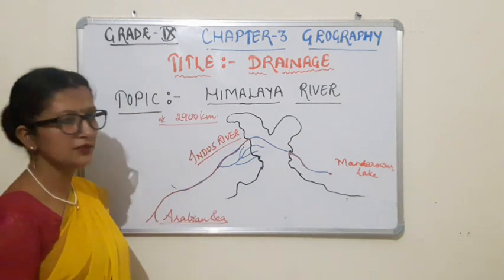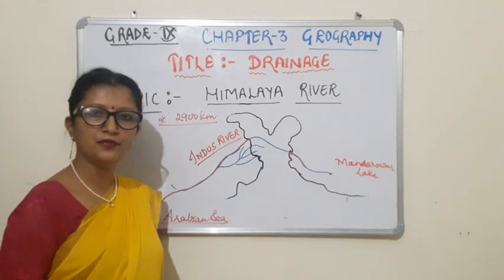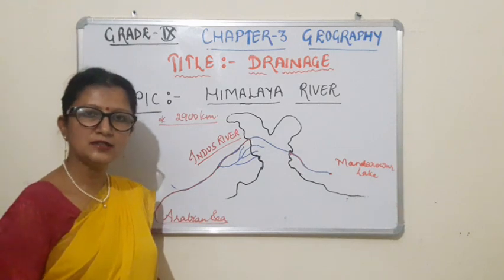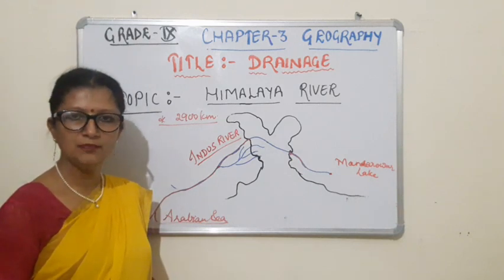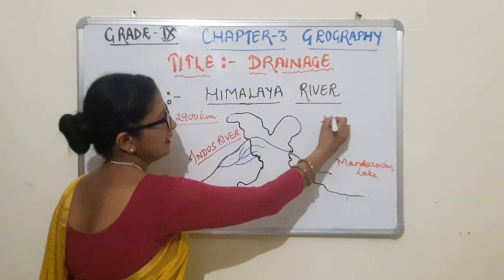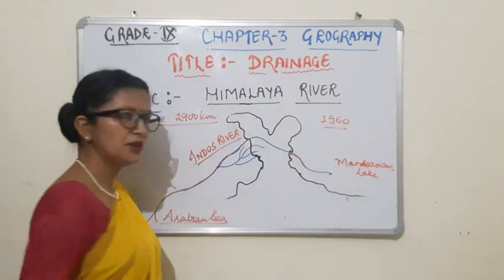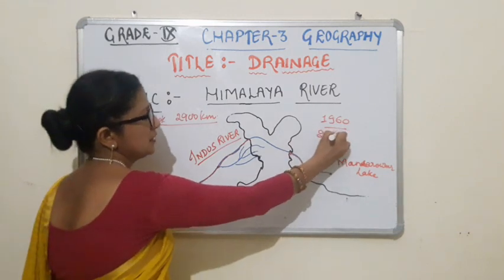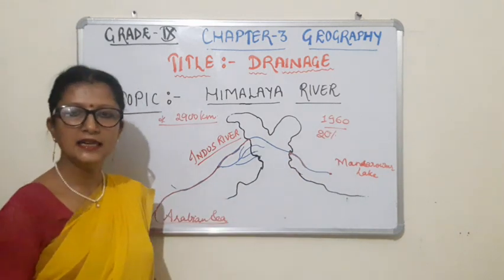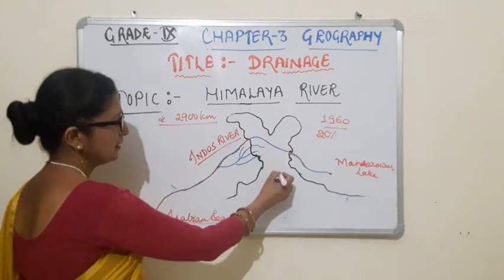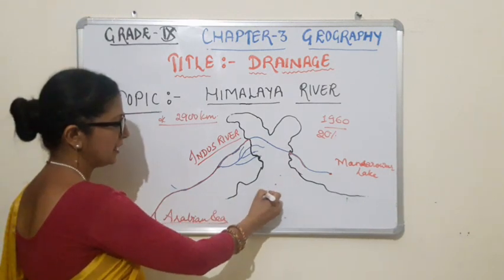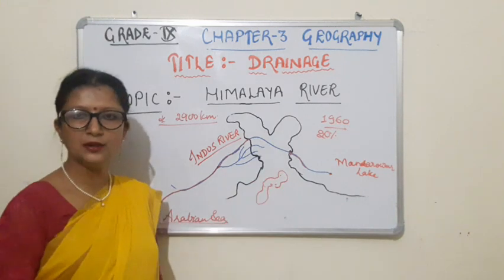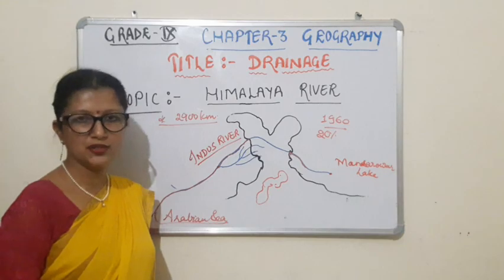Next, there is a treaty signed between India and Pakistan. This treaty is called the Indus Water Treaty, which was signed in the year 1960. So, children, when this treaty was signed, 20% of the Indus River water was allotted to India. Basically for Punjab and some parts of Haryana and Rajasthan, the Indus River water is diverted towards India for the purpose of irrigation.